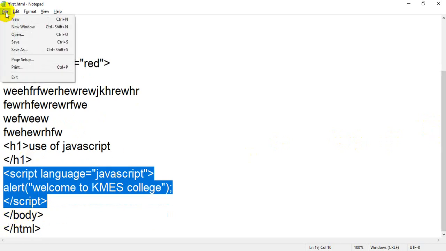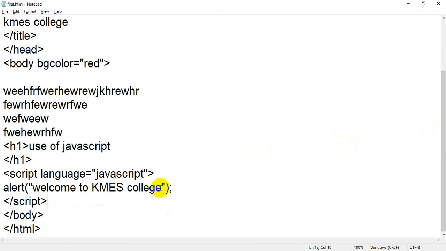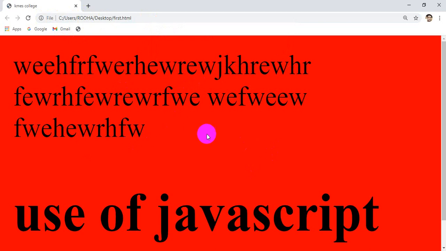Again I will click on save when you make any changes, and instead of Chemius College I am just going to add Chemius Junior College. So you can clearly notice the change. So again when I refresh the file, see, welcome to Chemius JR College. When you click OK, it will display your HTML page.